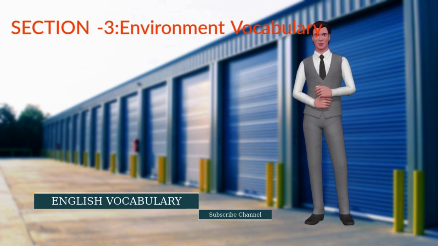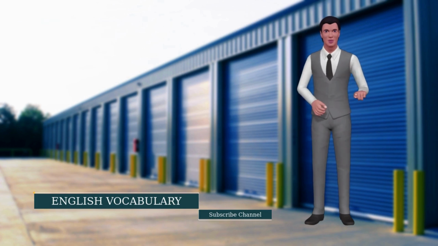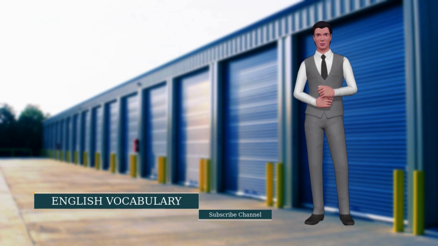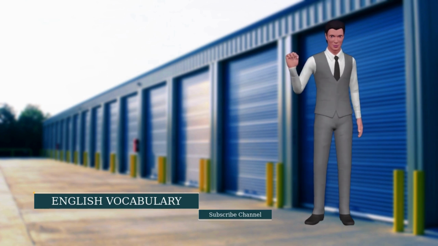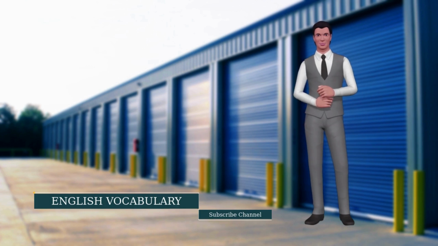Section 3. Environment vocabulary. 1. Pollution. Meaning, harmful things in the environment. Example, air pollution is a big problem in cities. 2. Recycling. Meaning, reusing materials like plastic and paper. Example, recycling helps reduce waste.